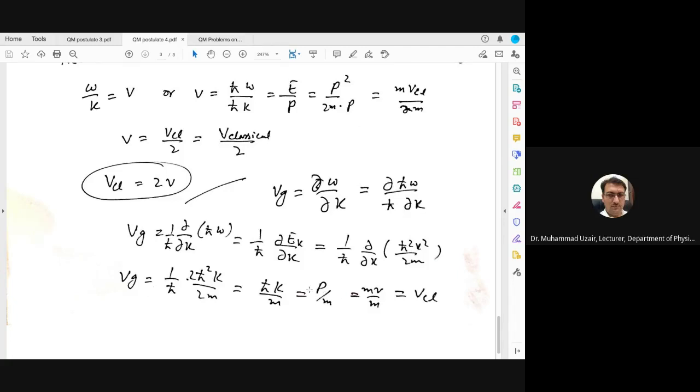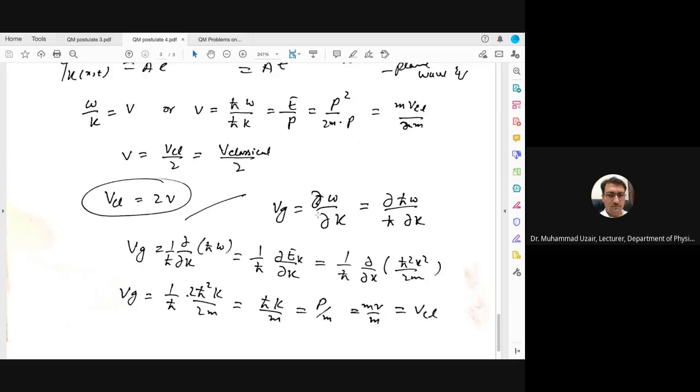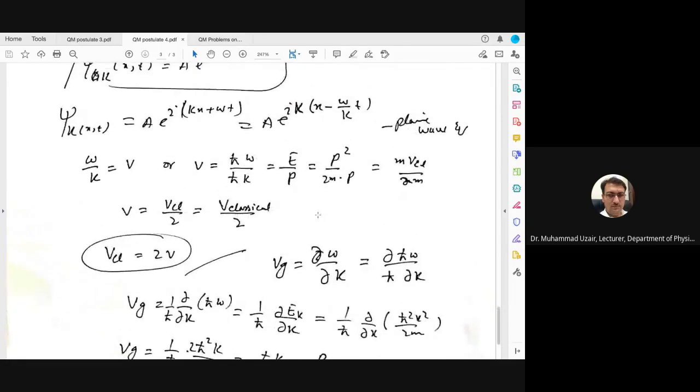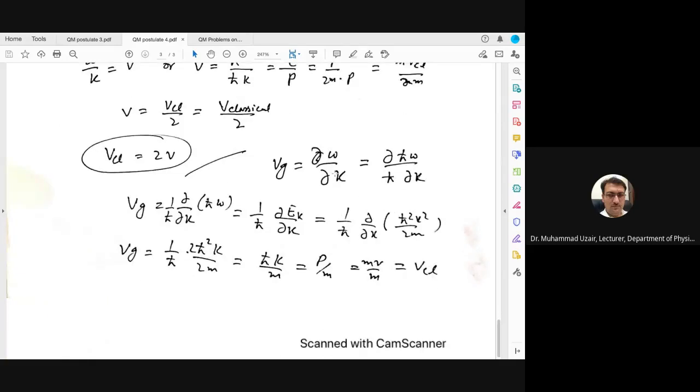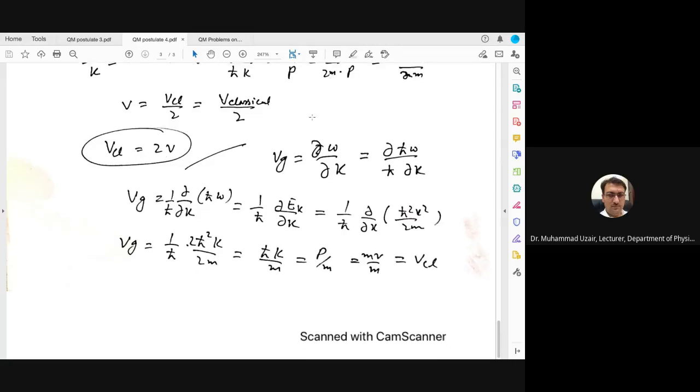So Vg is equal to p by m, and here you can see that this v was equal to mv_cl divided by 2m, and here Vg is equal to p divided by m. Now putting the value of p, which is mv, mv divided by m will be cancelled with the m, and this v was taken as v_cl. So the group velocity is equal to the classical velocity, while the classical velocity here was equal to double the average velocity.